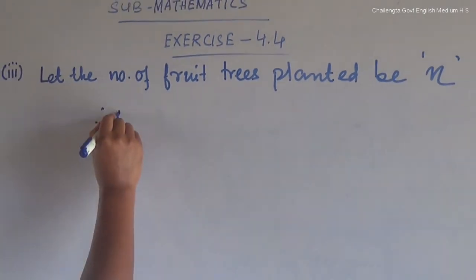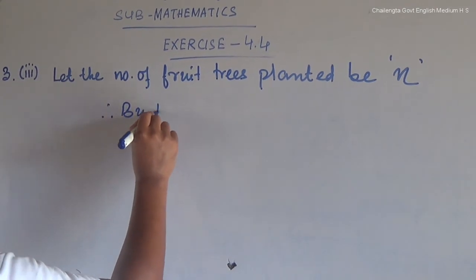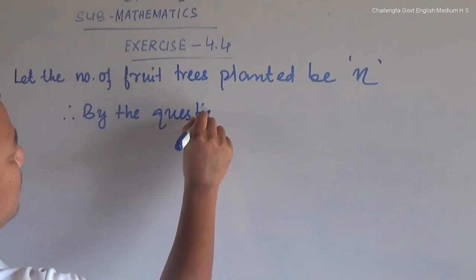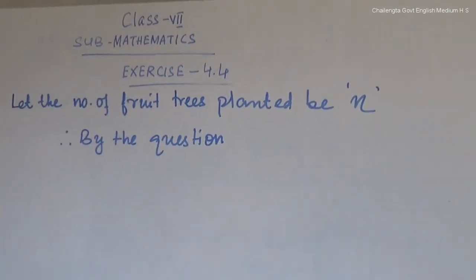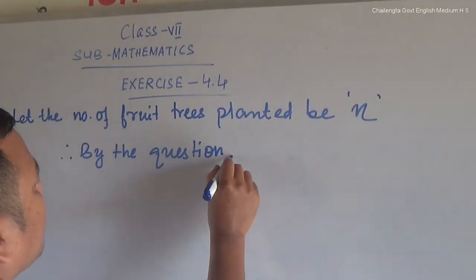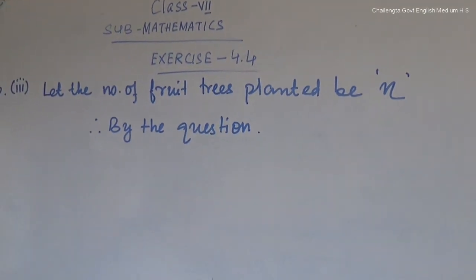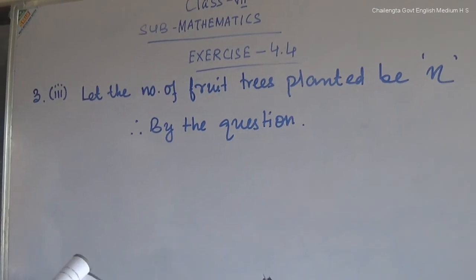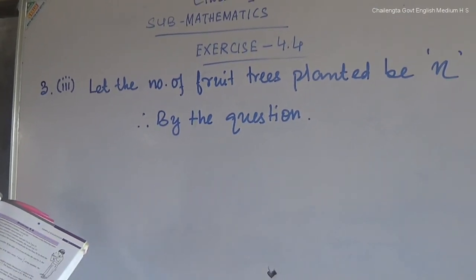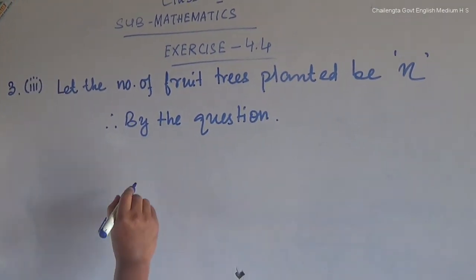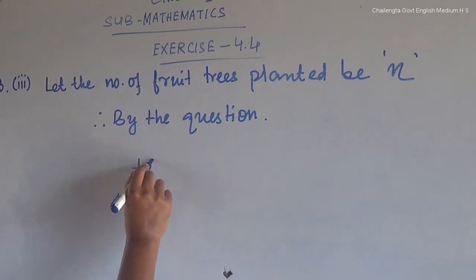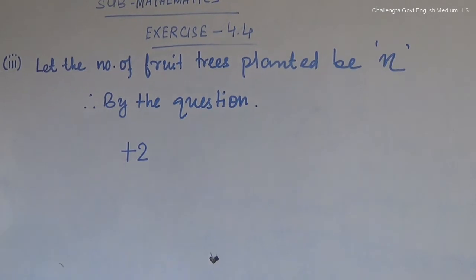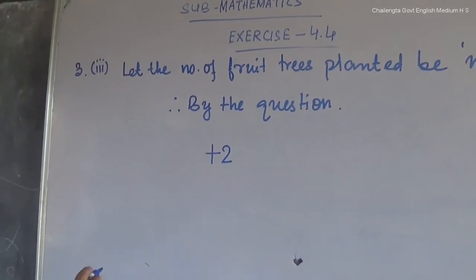Therefore, by the question, or by the statement given in the book, you have to set up an equation. The number of non-fruit trees was 2 more than 3 times. More than means plus 2. Whenever you put times, it becomes multiply.